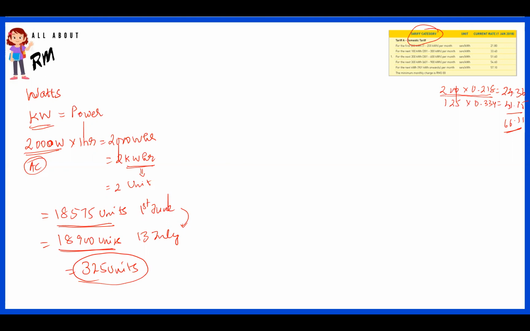So you can do a simple calculation, or ask your brother, sister, or even your kid to do it at home. Make a table like this with a load component, then say how many quantities you have. For example, I have AC at home, and I use 2 units of AC.